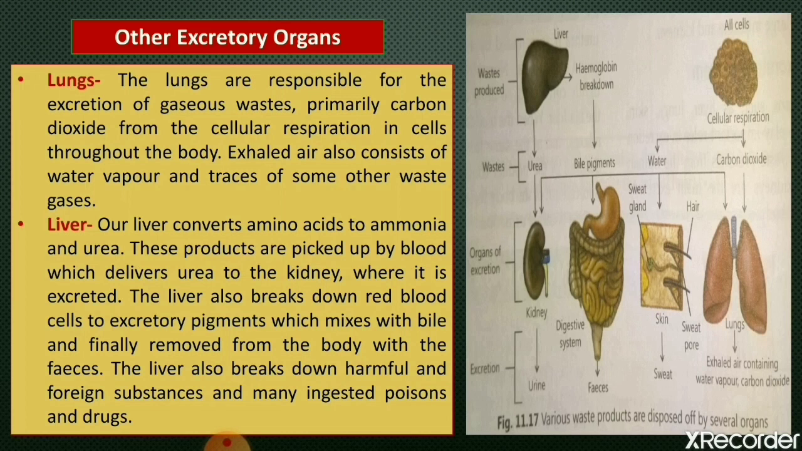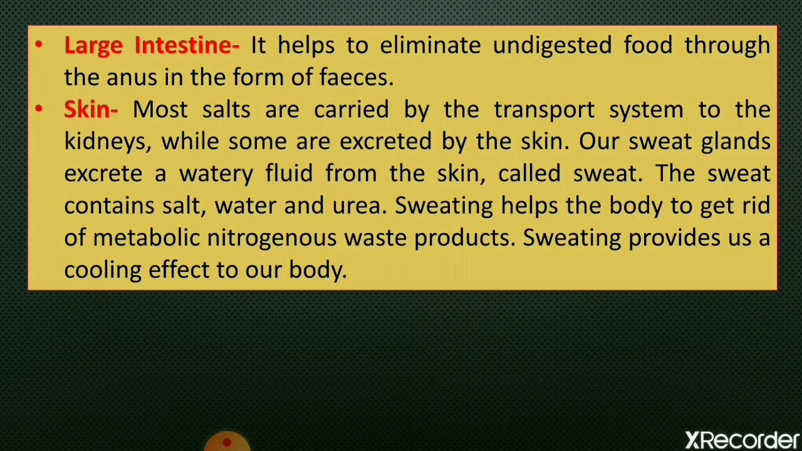The liver also breaks down red blood cells to excretory pigments. These pigments enter the bile, pass through the small intestine, and are removed from the body with the feces. So in addition to breaking down amino acids and red blood cells, our liver also breaks down harmful substances. It also breaks down many ingested poisons and drugs. Then the large intestine helps to remove undigested food through the anus in the form of fecal material.